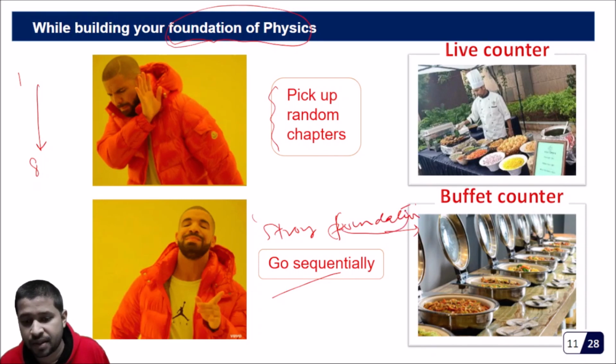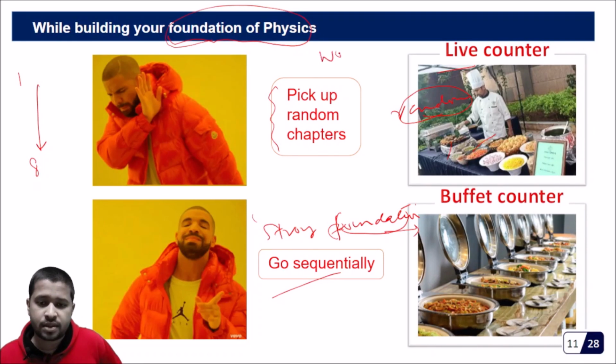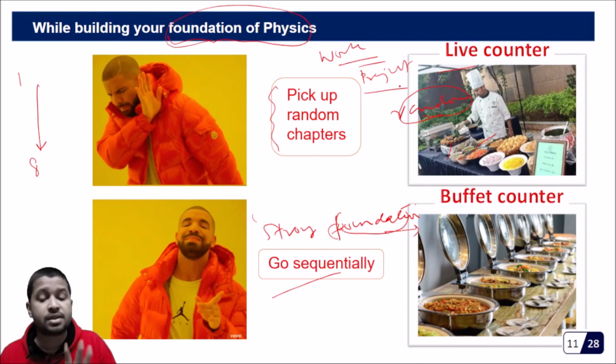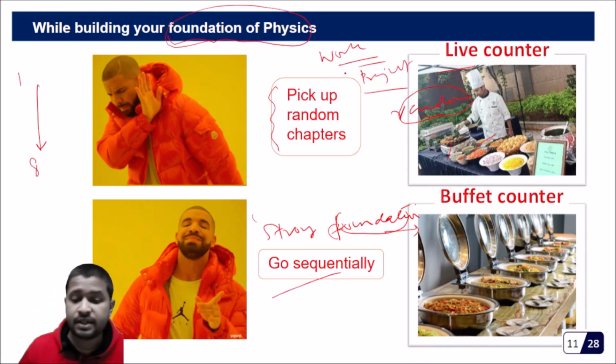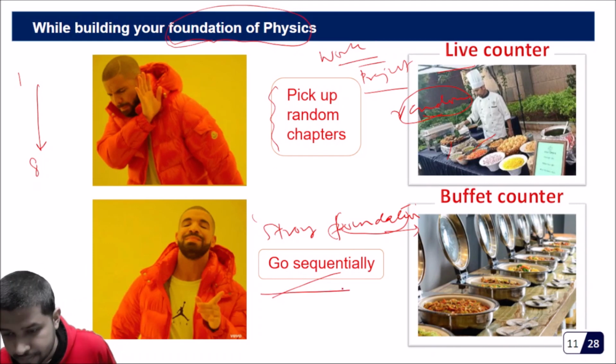But instead of that, if you do it like a live counter, what happens in a live counter? If we feel like having pani puri, we'll go and have pani puri. If we feel like having chow mein, we'll go and have chow mein. It's totally random. So in other words, if today you feel like, okay, today I'll study work, power and energy, then tomorrow I'll study projectile. If this is the way you study the chapters, then it'll be a problem for you. My advice is that please go sequentially.